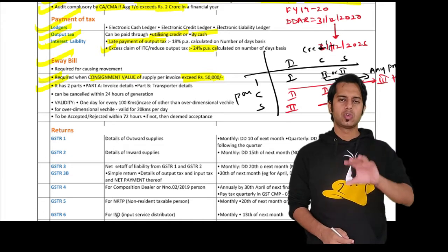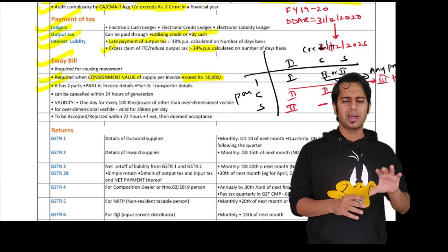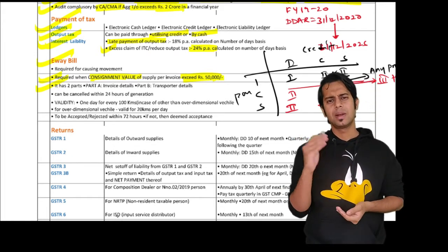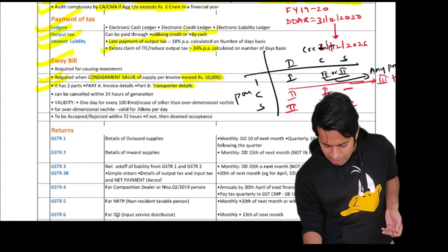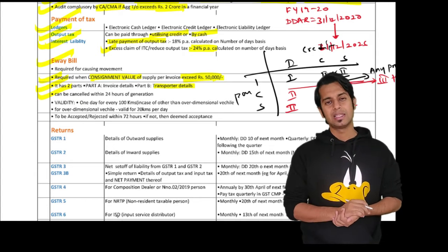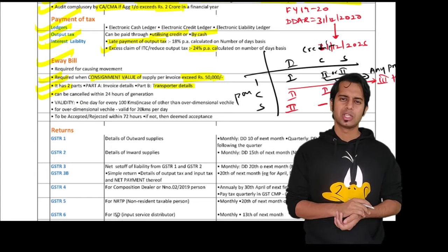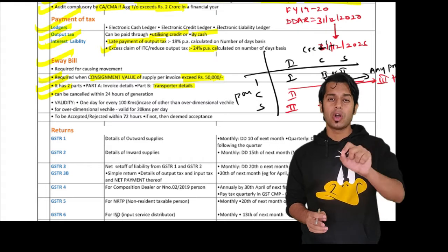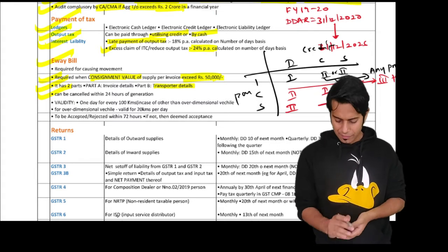Then this e-way bill has two parts, part A and part B. In part A, I give invoice details or general details, and in part B, I give the details with regard to the transporter. Sir, can e-way bill be cancelled? Yes, e-way bill can be cancelled within 24 hours of generation. Sir, can I edit or modify e-way bill? No, you cannot edit or modify e-way bill.